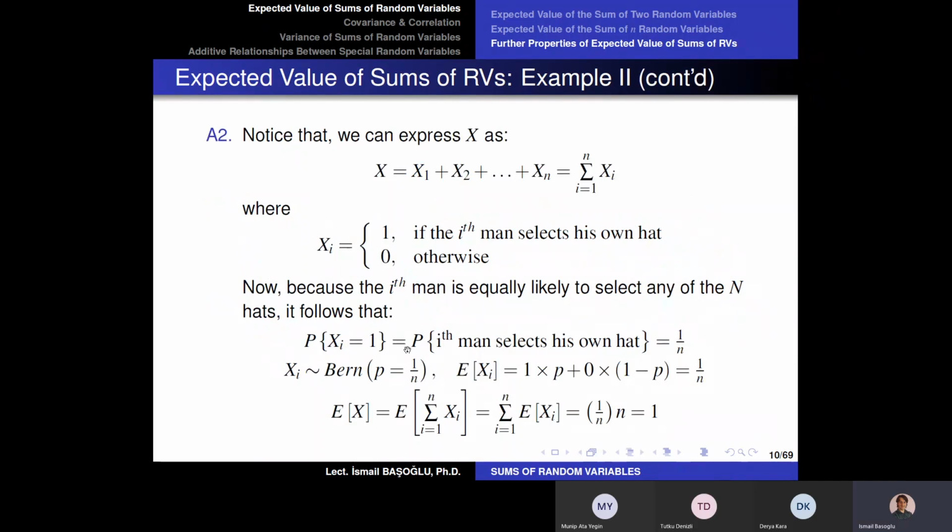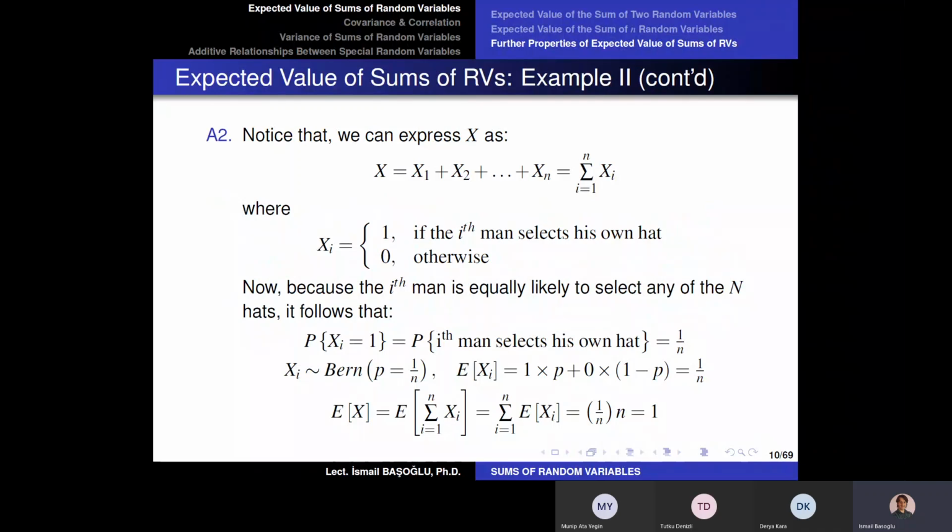So imagine now, I am defining n different Bernoulli random variables, one for each man. How do I count the number of men who select their own hat at the end of this procedure? Imagine the procedure. At the end of this procedure, I will one by one ask each of these men if they have selected their own hat or not.